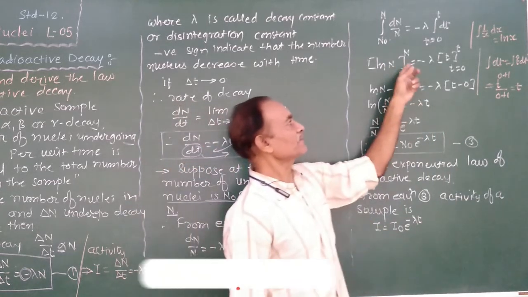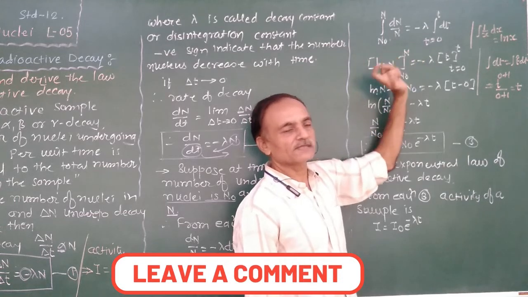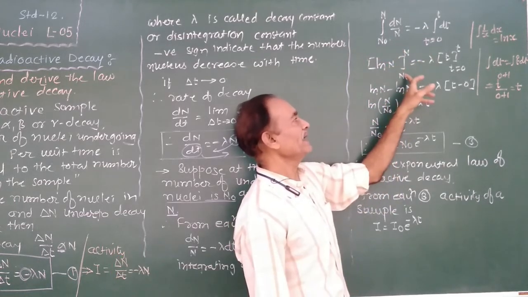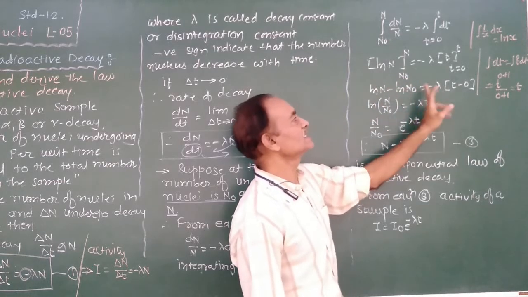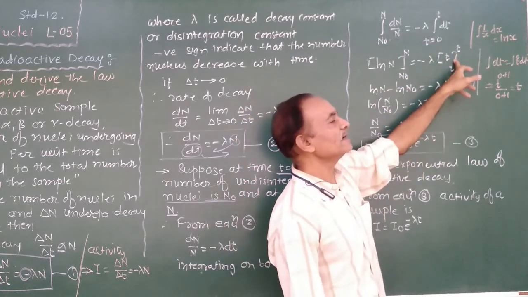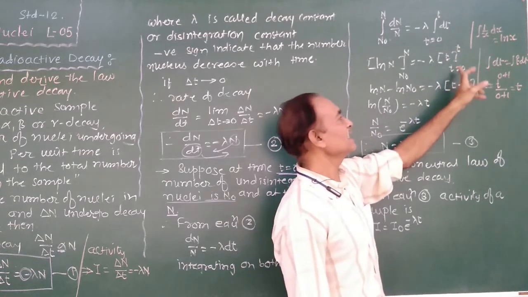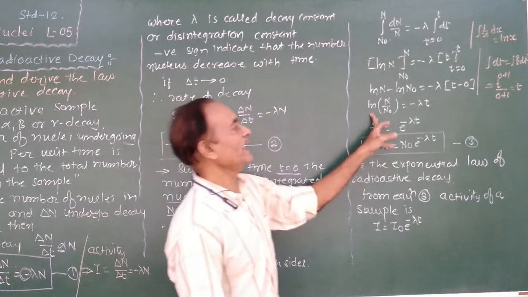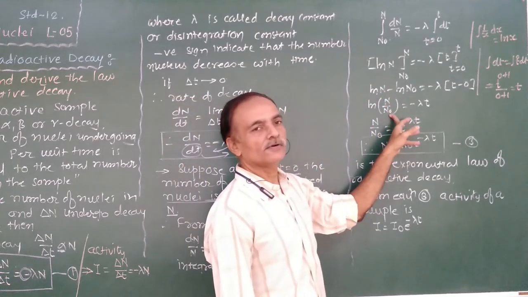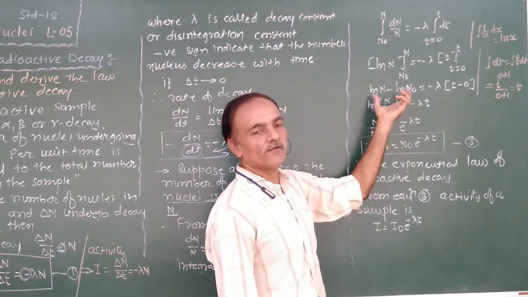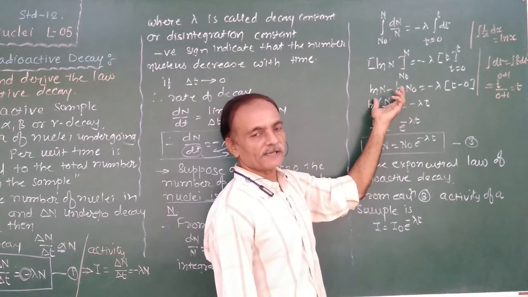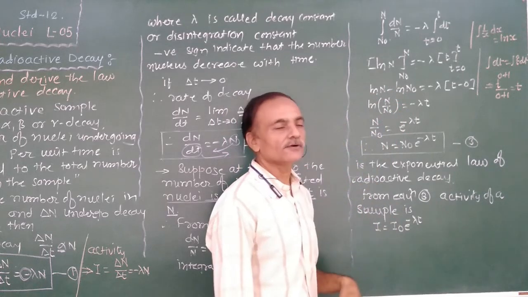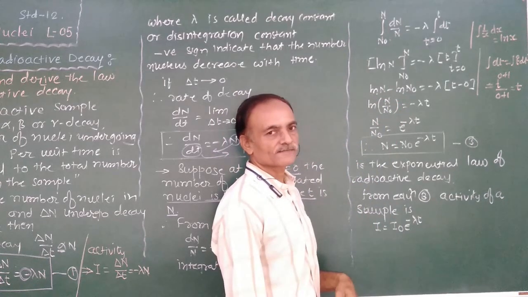Okay, first we substitute the final value, and from this the initial value is subtracted. Therefore, ln n minus ln n0 is equal to minus lambda common, final value of t is t, initial is 0, that means t minus 0. Therefore, ln n upon n0, according to the property of logarithm, subtraction of the logs is the ratio. Therefore, ln n upon n0 is equal to minus lambda t.